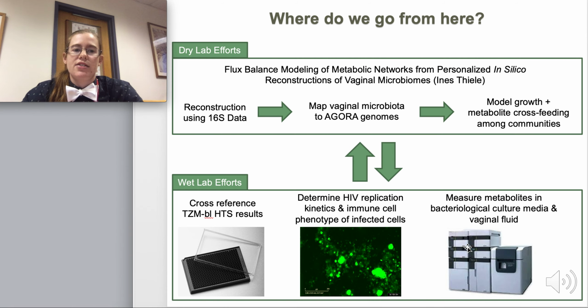And our plan is to integrate the results we get from our dry lab efforts with our wet lab efforts so we can continue to cross-reference the results from the dry lab and our high-throughput screen, and then follow up by determining HIV replication kinetics and immune cell phenotype of our infected cells. And we also want to get into measuring metabolites of interest in bacteriological culture media and vaginal fluid.